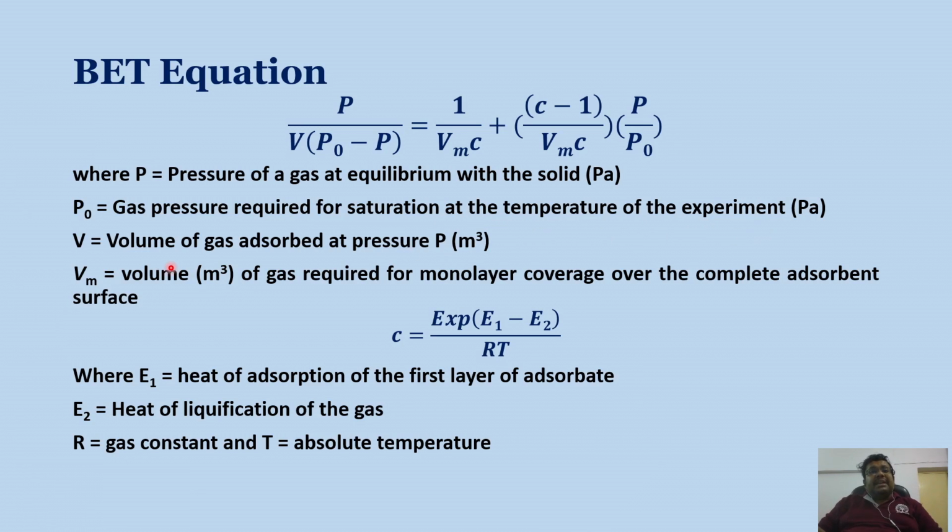V is the volume of gas adsorbed at pressure P, and Vm is the volume of gas required for monolayer coverage over the complete adsorbent surface. C is calculated using this formula, where E1 is the heat of adsorption of the first layer of adsorbate, E2 is the heat of liquefaction of the gas, R is the gas constant, and T is the absolute temperature. So this is the BET equation.